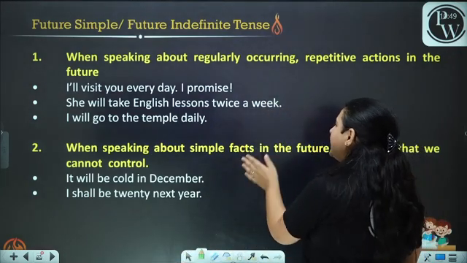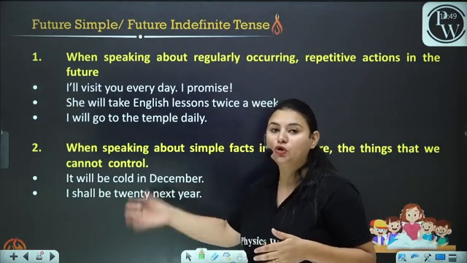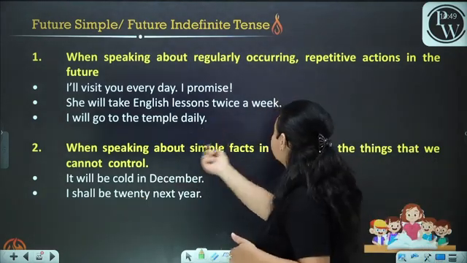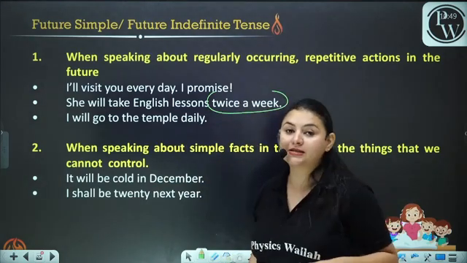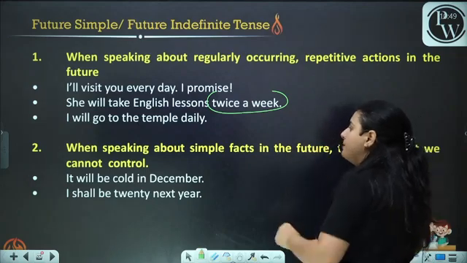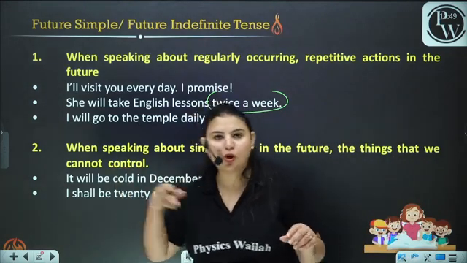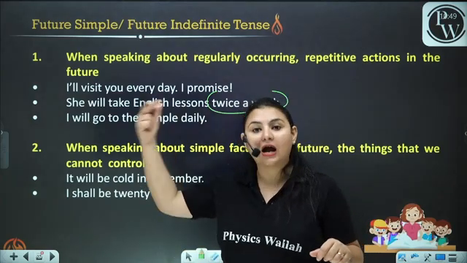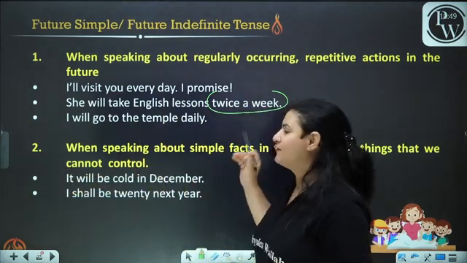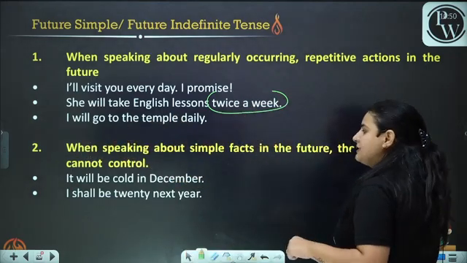She will take English lessons twice a week. Now, this is something that she'll do in the future regularly. She is going to take the classes twice a week. I will go to the temple daily. Now, this is a habit. This is something which I'm not doing right now, but I'm going to start it in the future. That is why I have written, I will go to the temple daily.